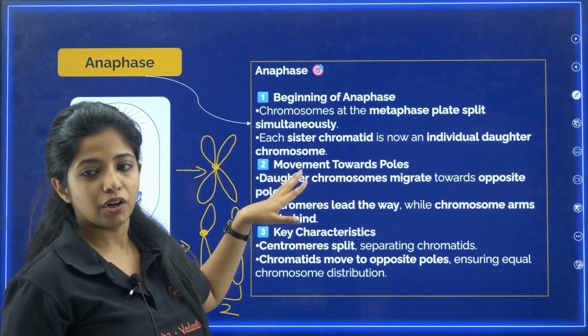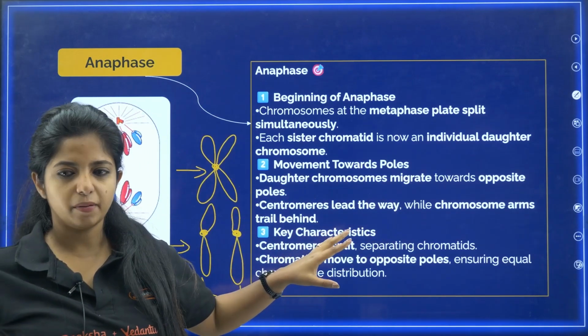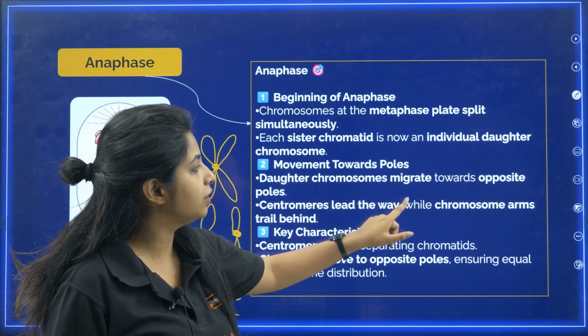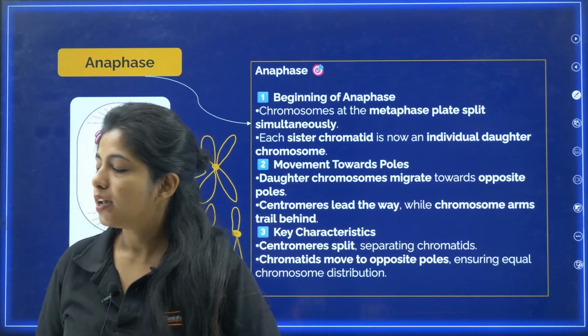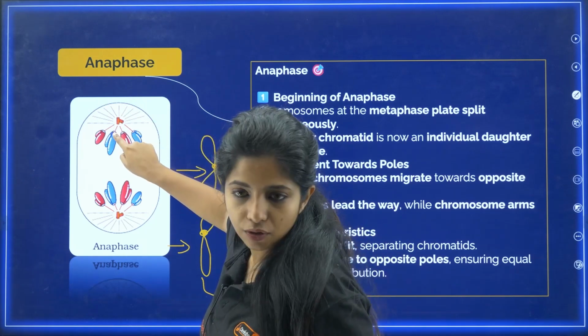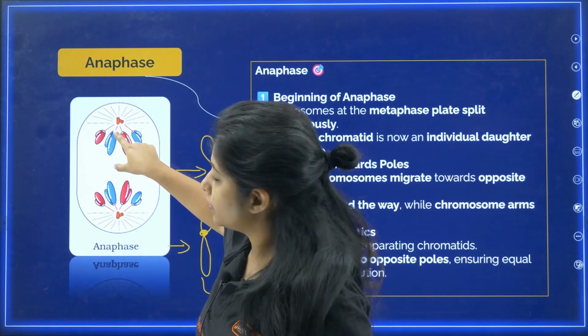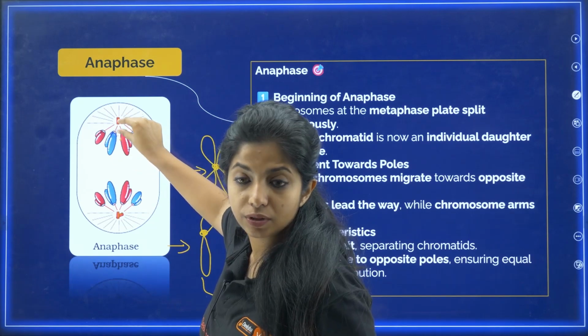Movement is still happening. Daughter chromosomes migrate towards the opposite poles. This is really bad, no? Centromeres lead the way while chromosome arms trail behind. What do you mean by that? So basically, if you see, the spindle fibers are over here. So spindle fibers are attached on the kinetochore. Where is the kinetochore? The kinetochore is over here, that is towards the centromere.